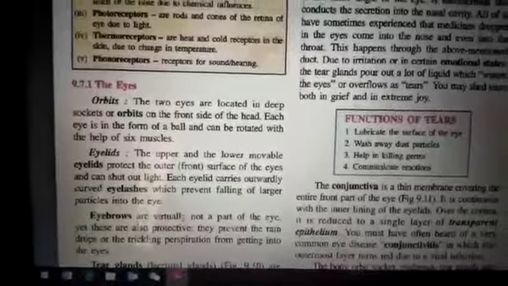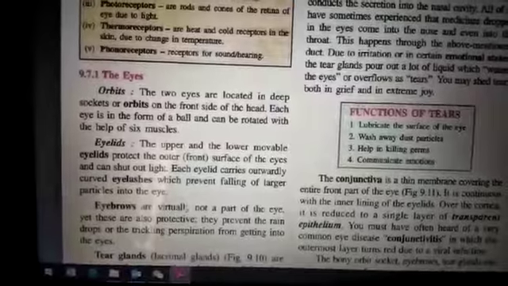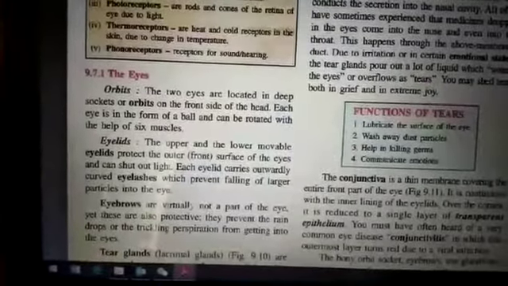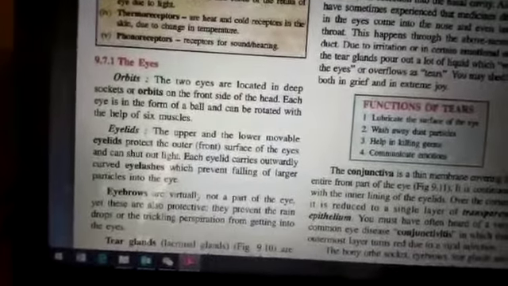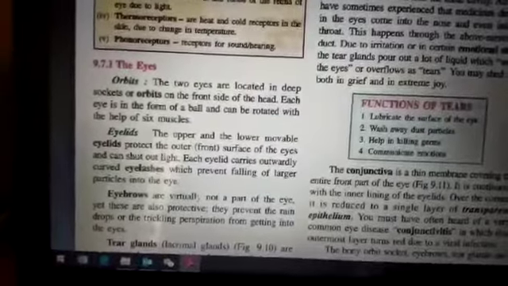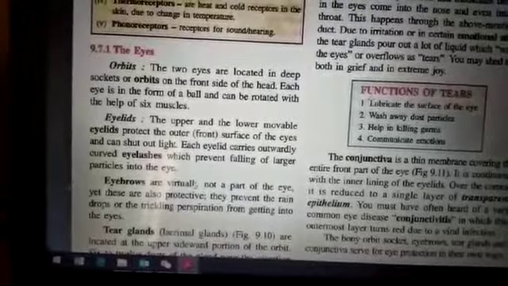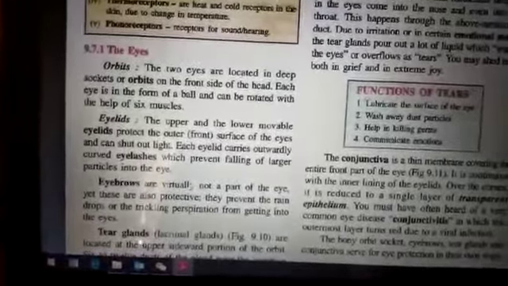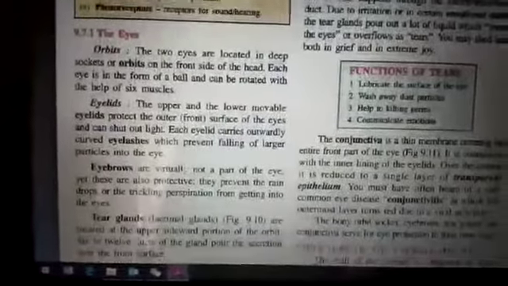Then eyelids. The upper and the lower movable eyelids protect the outer surface of the eye and can shut out the light. Each eyelid carries outwardly curved lashes which prevent larger particles from falling into the eye, that means the hairs which are present. Then eyebrows. These are virtually not part of the eye, but they are also protective because they prevent rain droplets or trickling perspiration from getting into the eyes. Meaning, they stop the sweat. There is no particular function of the eyebrows in the eye itself.